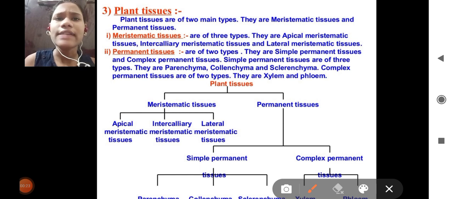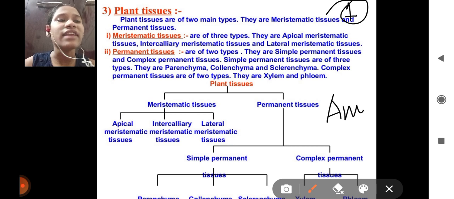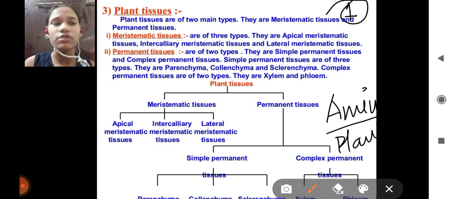So let's start this topic, but first of all, if you didn't see the first part, go and visit the first part to get more intro about this chapter, because in that I have told about the difference between animal cell and also the difference about plant cell. So you must go and watch that video also. Okay, so let's start it.